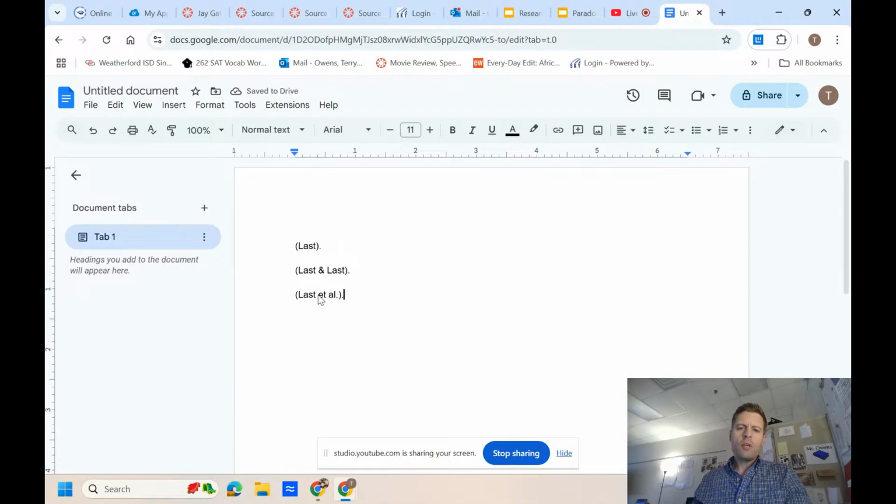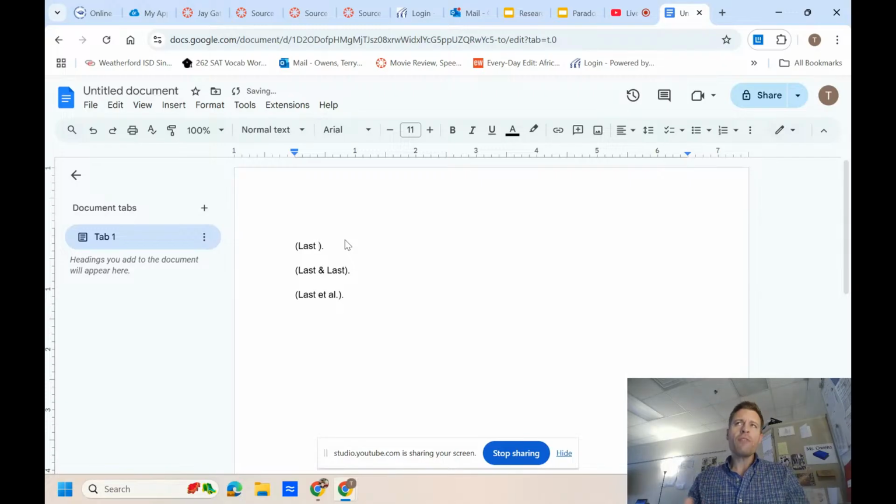Okay? This et al. tells me that there's more than two, but you put the first author's last name that's listed for two or more. This is two authors that are listed. This is the first author that's listed. Okay? Let's add another step.